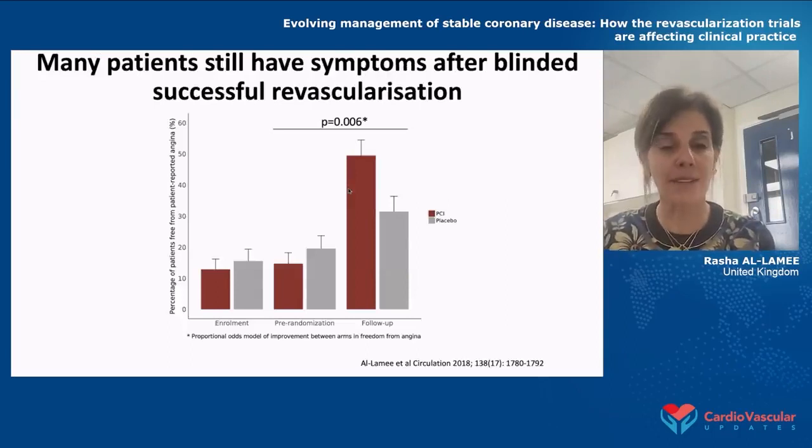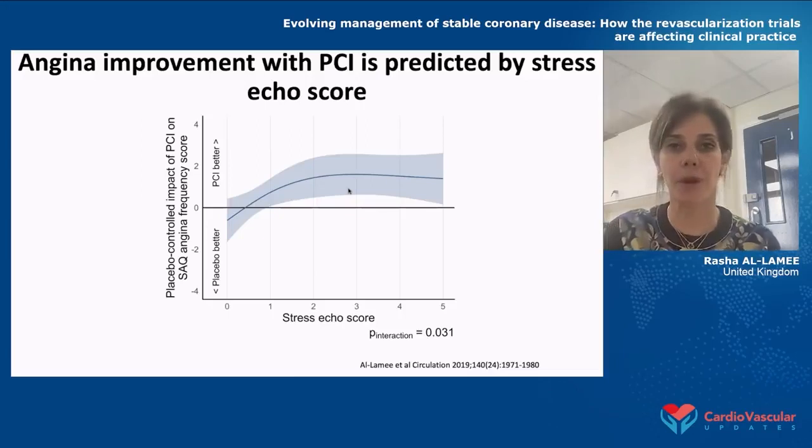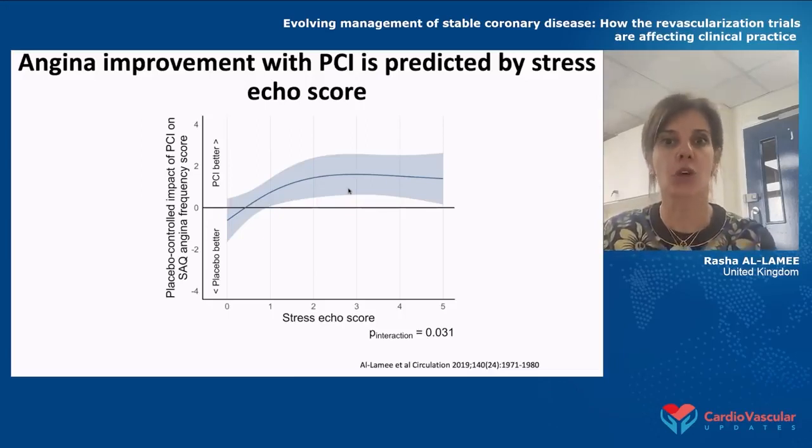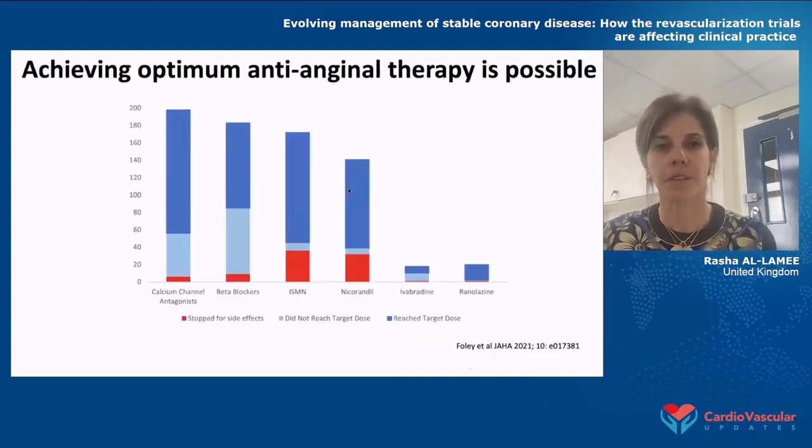We did find that there was a small proportion of patients who said that they were angina-free after blinded successful angioplasty, but that proportion was very small, around 20% of patients. We also interestingly found that if the burden of ischemia on stress echo was high, you're more likely to have angina improvement with angioplasty. So there did seem to be a subset of patients who got better with angioplasty, but maybe it wasn't quite as big as we expected.